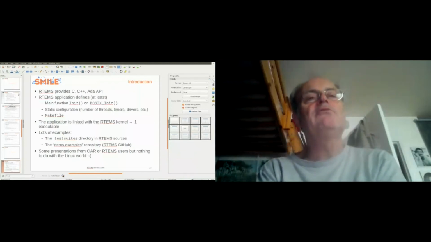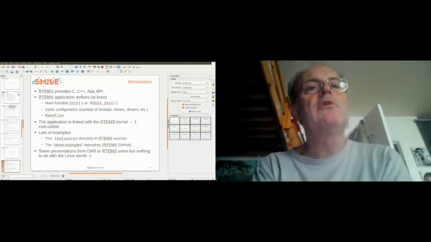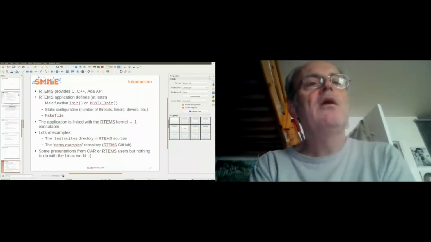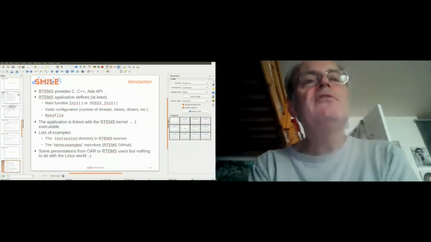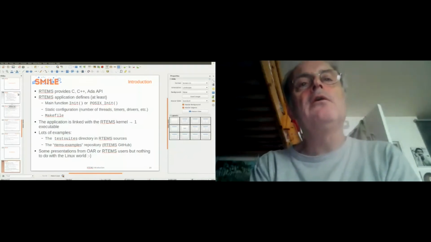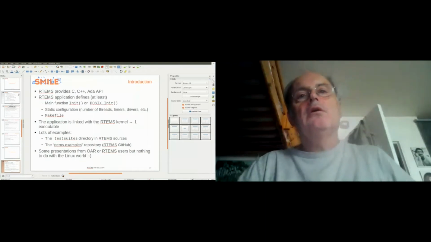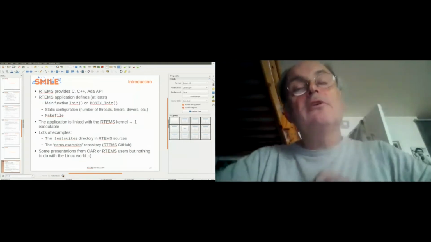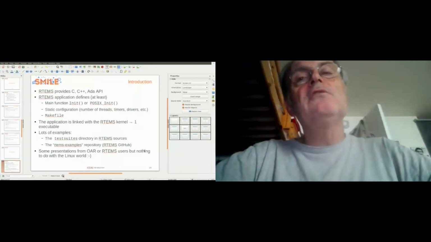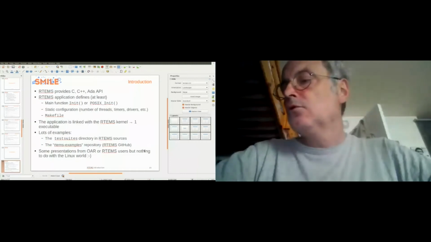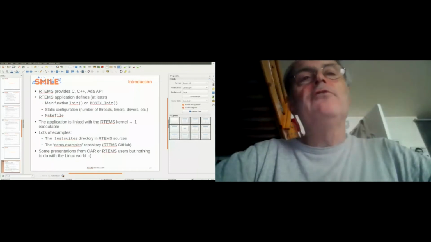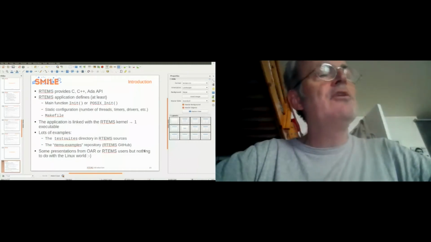You have RTEMS examples, which provide some examples in the basic API or POSIX APIs, etc. There are some presentations from OAR or Embedded Brains on RTEMS, or from some RTEMS users, but it has nothing to do with the Linux world regarding the community. So it's quite difficult to get full information or full presentations on RTEMS.